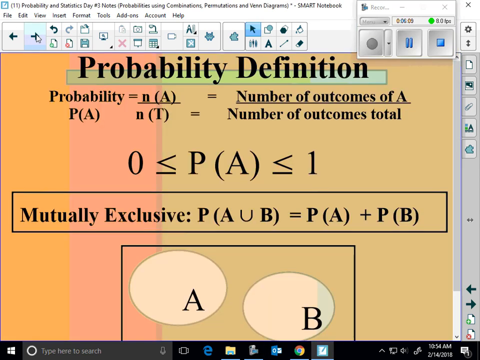All right, this is just basic definition of probability. Probability is the number of outcomes of event A over the number of total possible outcomes. The probability of any event will never be greater than 1. It can never be less than 0, but it can equal anything in between.